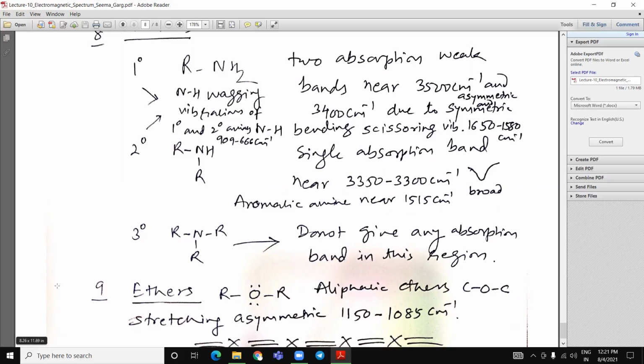Bending, scissoring vibrations are about 1650 to 1580. A single absorption band near this value is observed. In aromatic amines, its value will be lower. Tertiary amines do not give any absorption band in this region.